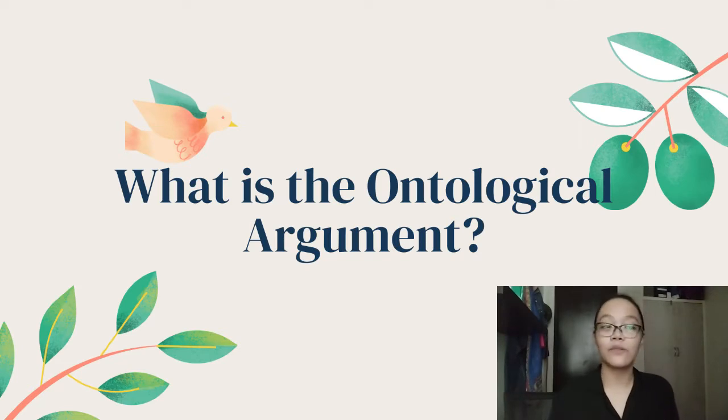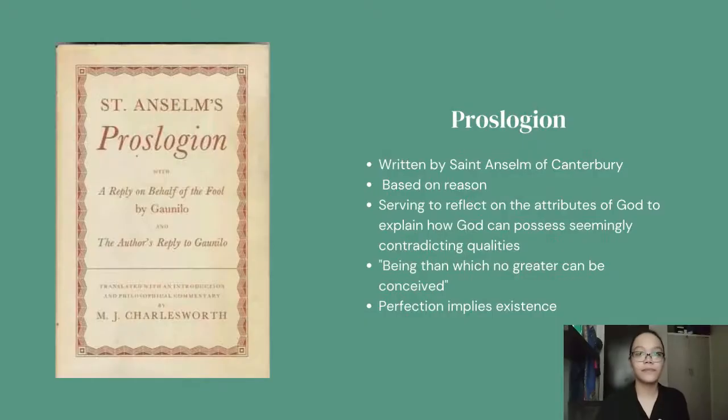Let us now proceed to the main topic for this segment, which is the ontological argument. Before we proceed, let us go through the work of Saint Anselm and determine why and what is the meaning of ontological argument. Proslogion is a prayer made by Saint Anselm of Canterbury in 1077 to 1078 that is based on reason and serves to reflect on the attributes of God to explain how he can possess seemingly contradicting qualities.